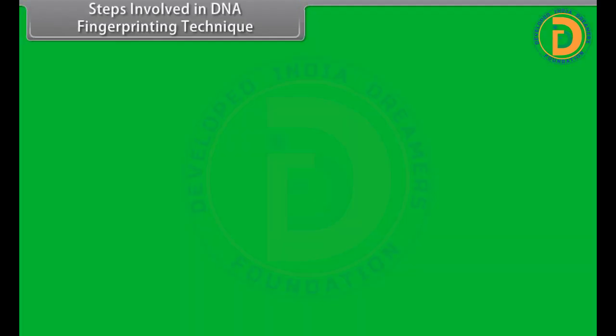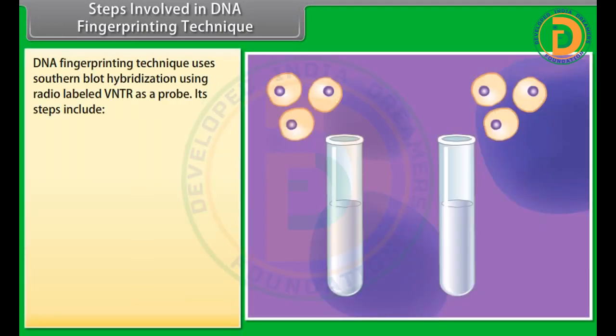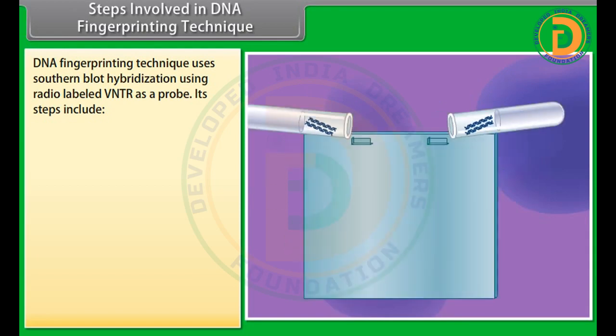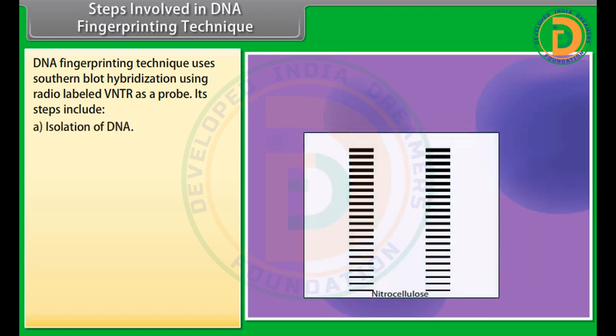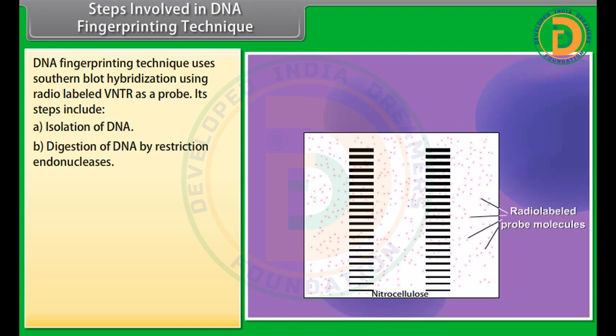Steps involved in DNA fingerprinting technique. The DNA fingerprinting technique uses Southern blot hybridization using radio-labeled VNTR as a probe. Its steps include: A. Isolation of DNA. B. Digestion of DNA by restriction endonucleases. C. Separation of DNA fragments by electrophoresis.